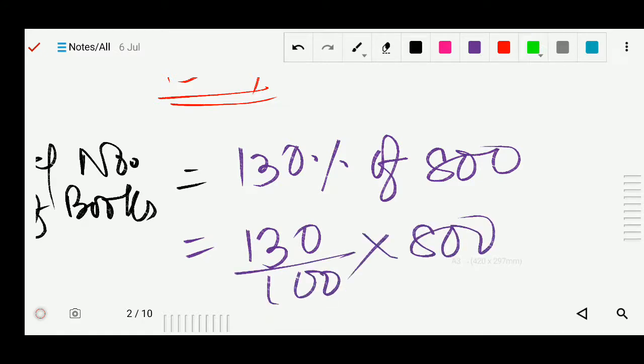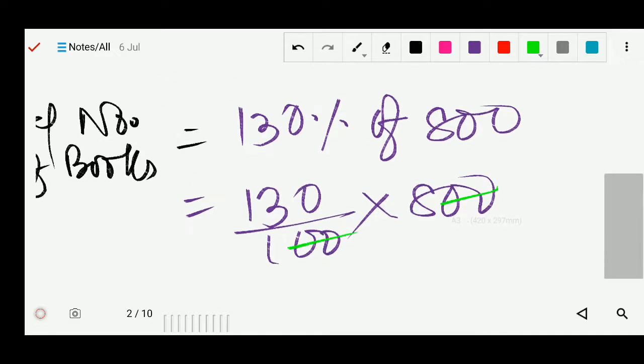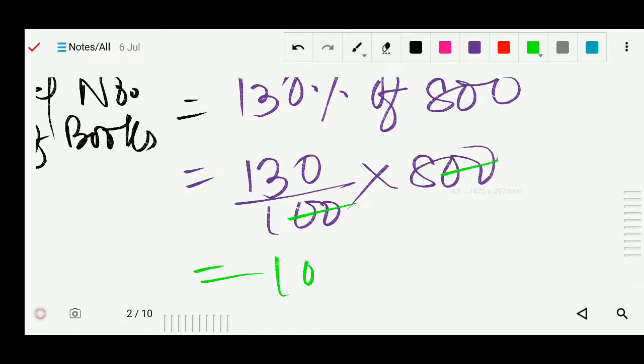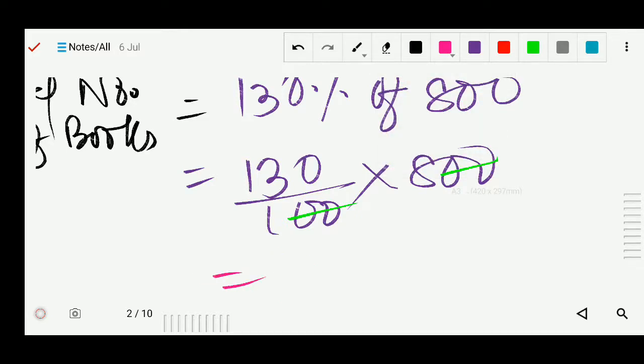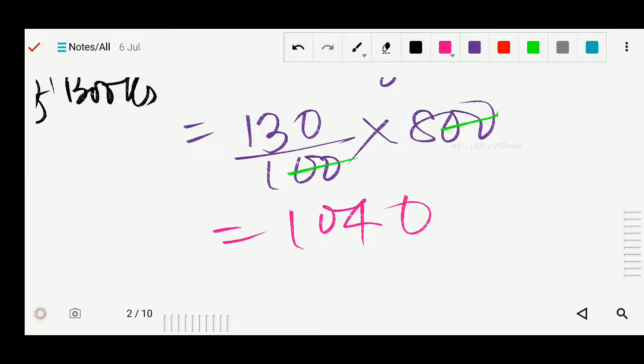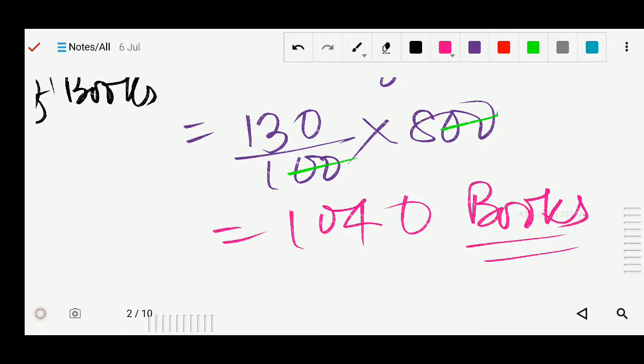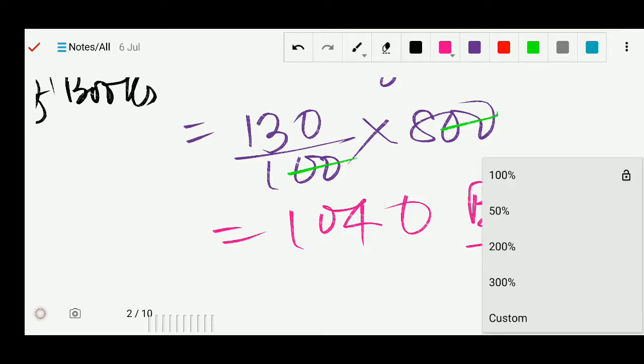So this zero cancels. So that will be 13 into 80, 1040. So how many books are there? 1040 books now after adding new books. So this is your solution.